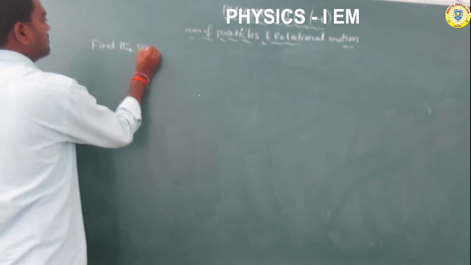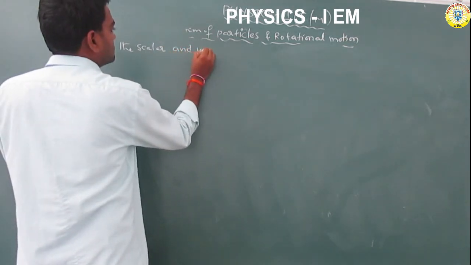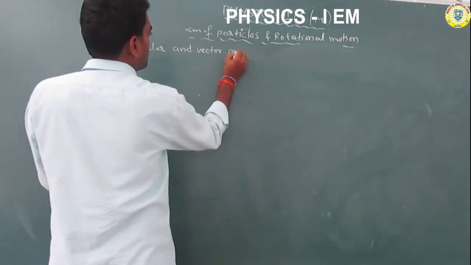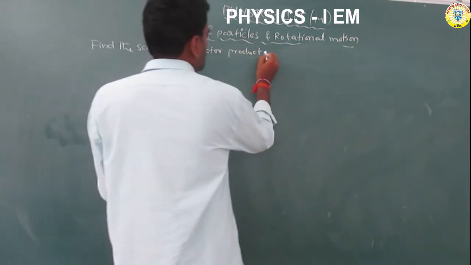Scalar and vector products of two vectors.